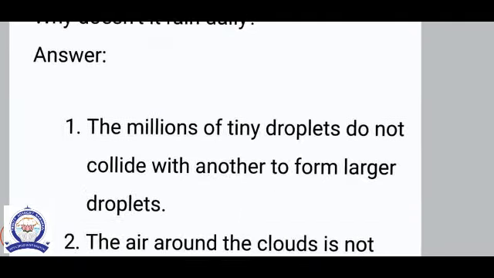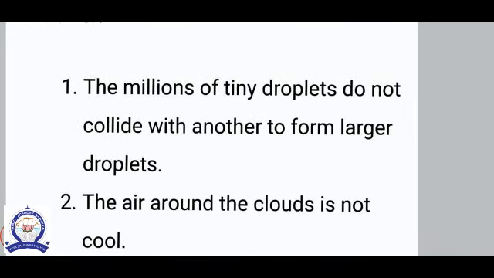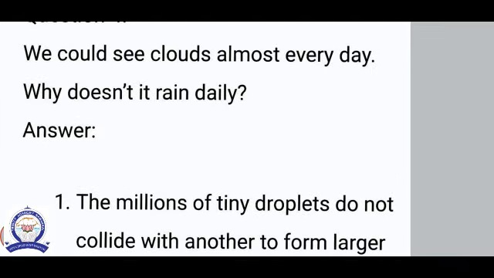So the answer is the millions of tiny droplets do not collide with one another to form larger droplets. The air around the cloud is not cool. So we could see almost cloudy in nature.